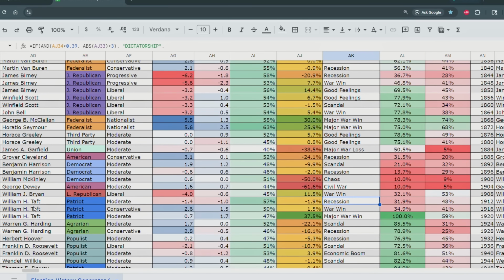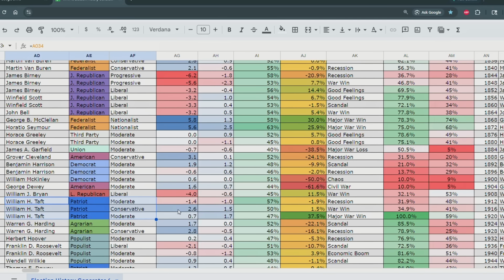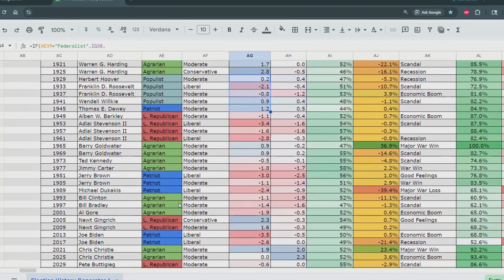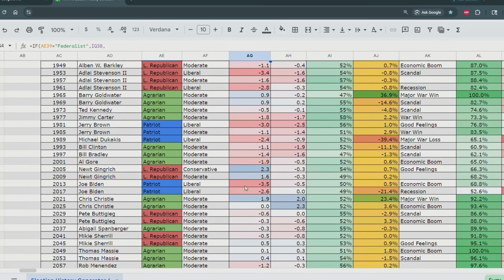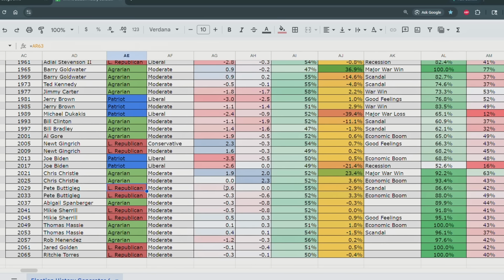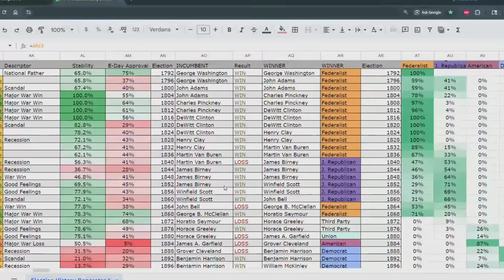But then afterwards, we have the Patriot Party pop up as a conservative to moderate party, the Agrarians as a moderate to conservative party, and the Populists as a moderate to liberal party. And then over time, the parties swap back and forth, they compete against each other. And look, 2020, where is that? 2021, starting in 2021, we have Chris Christie. He wins re-election in 2024, but then his party is defeated in 2028 by Pete Buttigieg, who is the leader of the Liberal Republican Party. So we can see there's a whole bunch of detail.